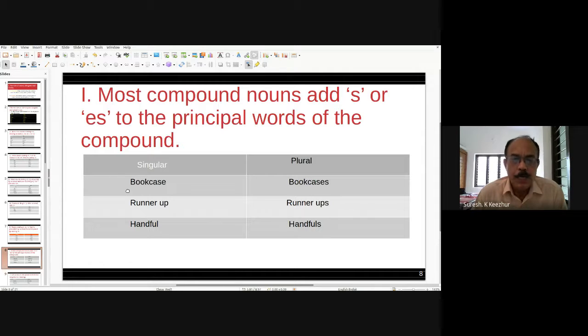Bookcase, bookcases, only adding S. Another word is runner-up, runner-ups, adding only S. Handful, handfuls. In that way, just add S to form the plural in some compound nouns.